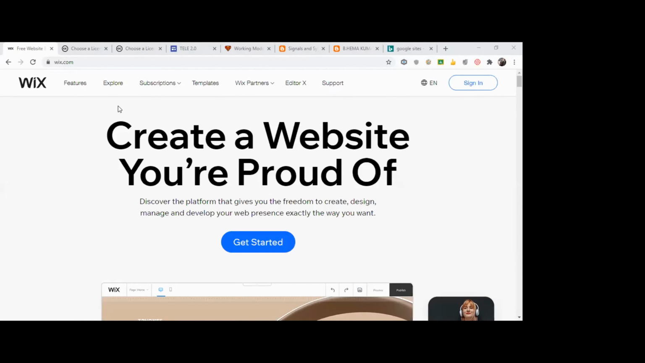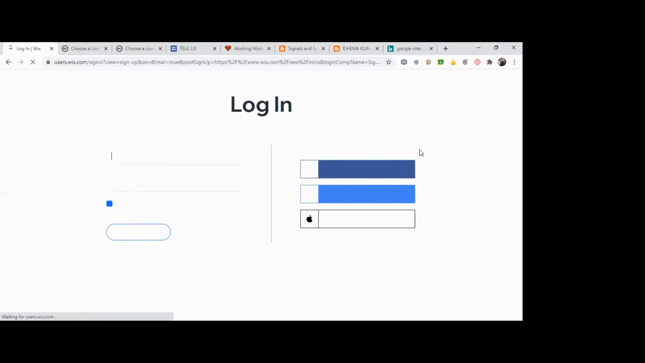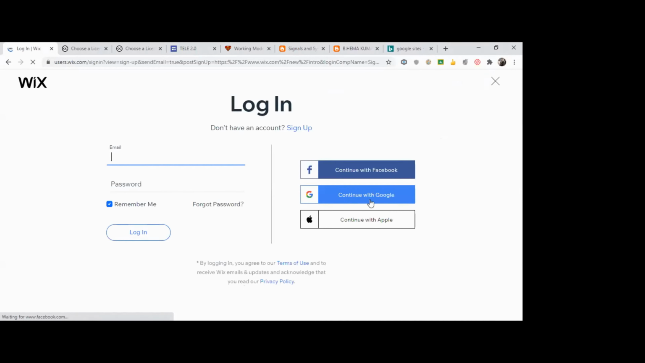Okay. So this is called wix.com. You can do it parallelly. But there is some bit of difference you'll have. Okay, we'll see. Wix.com. I'm going to sign in. See, I have signed in. You have an option to sign in with your Google Gmail.